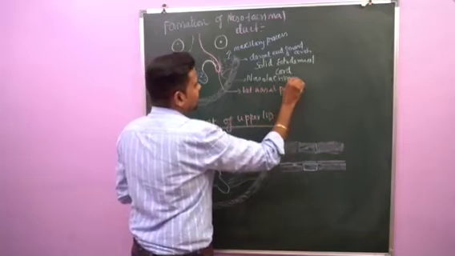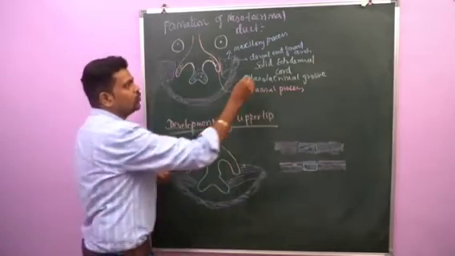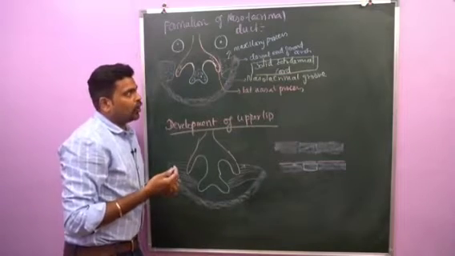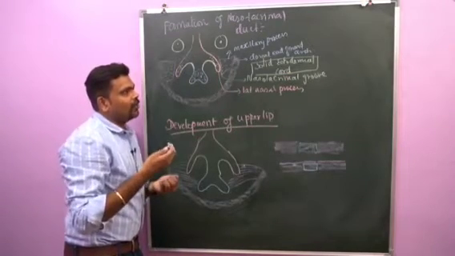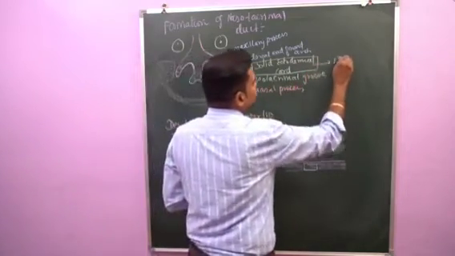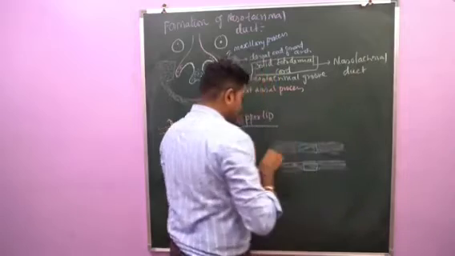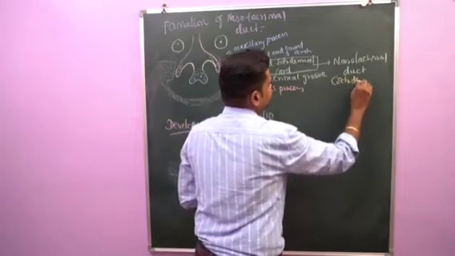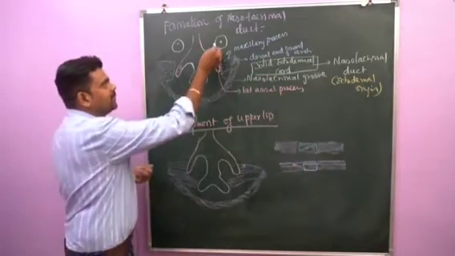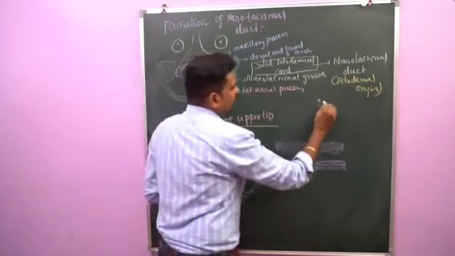Here what happened? In this groove, the ectodermal cells undergo proliferation and lead to a solid ectodermal cord. Later, this ectodermal cord is detached from the surface ectoderm and buried into the underlying mesoderm. As a result, this ectodermal cord is converted into the nasolacrimal duct. So, the nasolacrimal duct is of ectodermal origin. If you see the connection of the nasolacrimal duct, above it's connected with the medial angle of the eye and below it communicates with the inferior meatus of the nose.